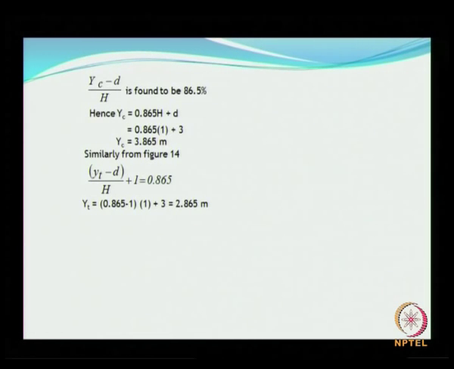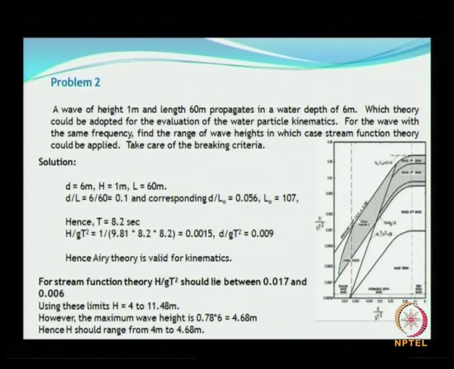So from this picture you can arrive at Yc and Yt. So we will move on to the second example. A wave height is given as 1 meter, wavelength is given as 60 meters. The wave is propagating in a water depth of 6 meters.